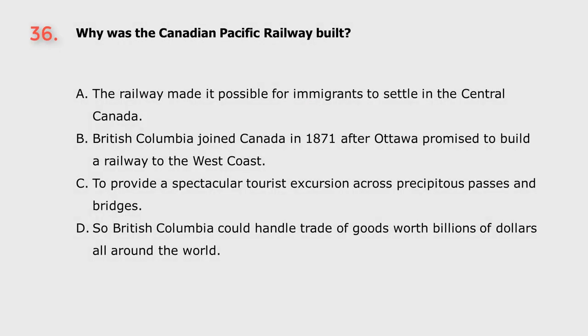Question 36. Why was the Canadian Pacific Railway built? A. The railway made it possible for immigrants to settle in the central Canada. B. British Columbia joined Canada in 1871, after Ottawa promised to build a railway to the west coast. C. To provide a spectacular tourist excursion across precipitous passes and bridges. D. So British Columbia could handle trade of goods worth billions of dollars all around the world.